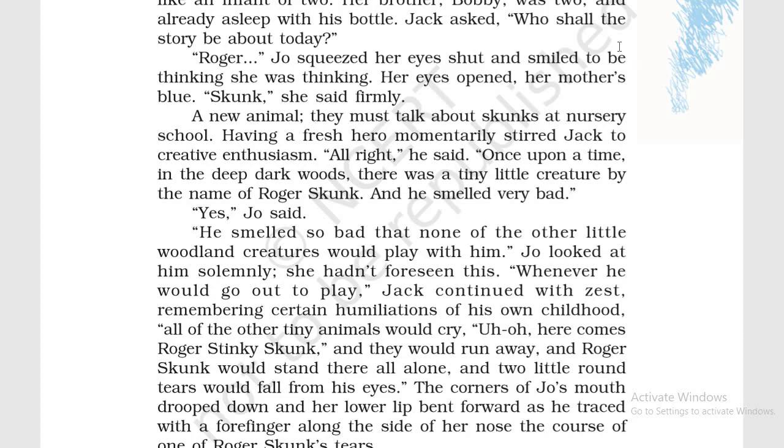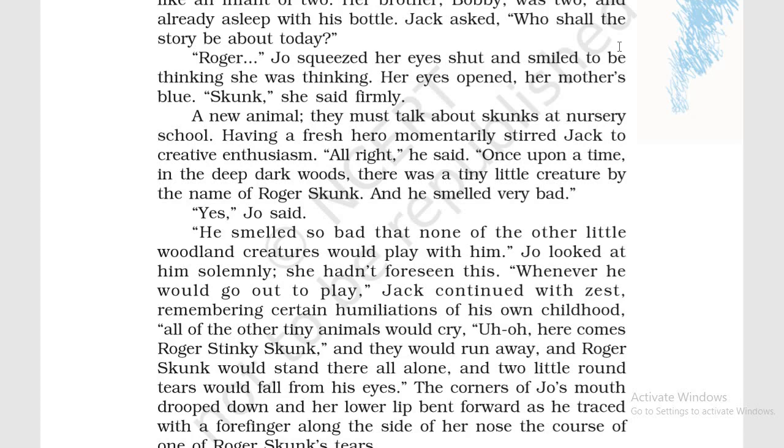So okay, he says, whenever he would go out to play, all of the other tiny animals would cry, "Oh, here comes Roger, Stinky Skunk," like this. So here comes Roger, Stinky Skunk. Isn't Stinky the one who produces an unpleasant, bad smell? So other animals used to cry and shout like this.